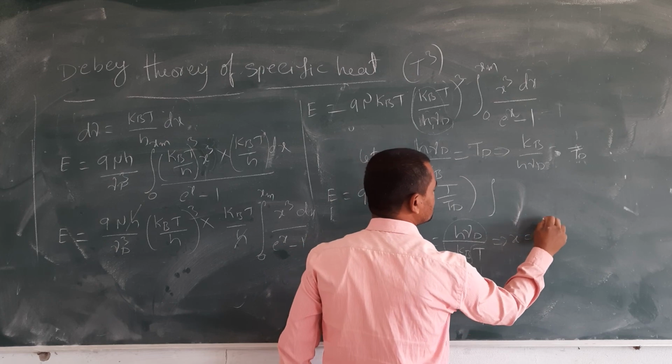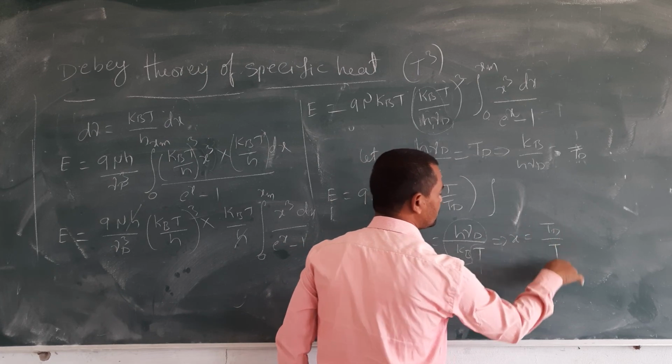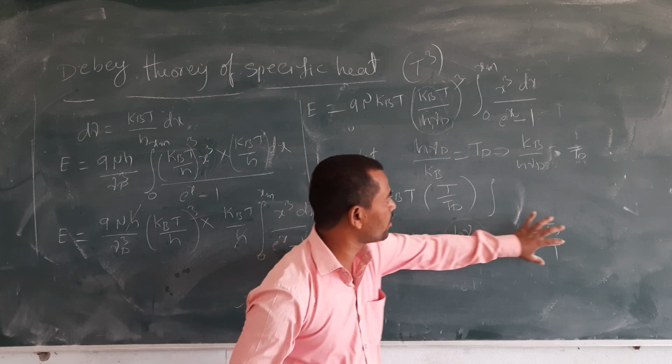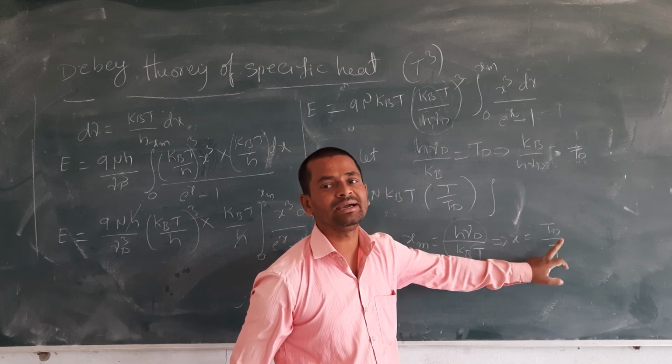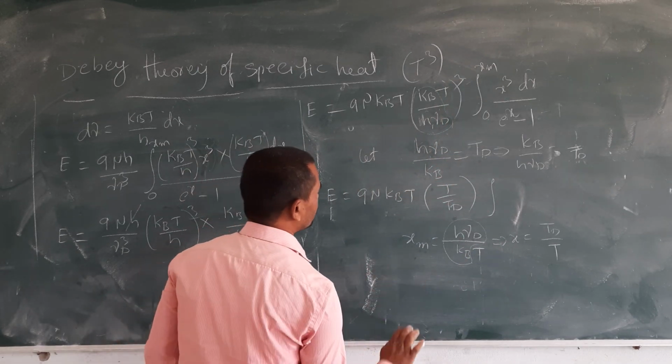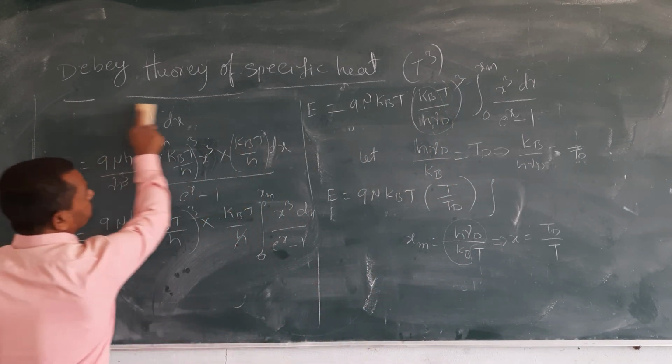X max is equal to TD by T. So in the place of x max, we can substitute TD by T.